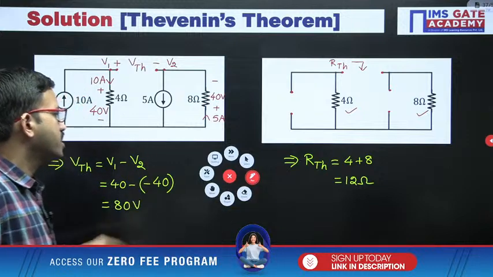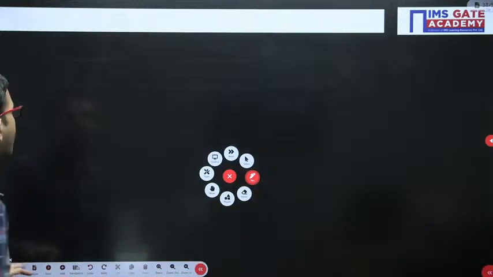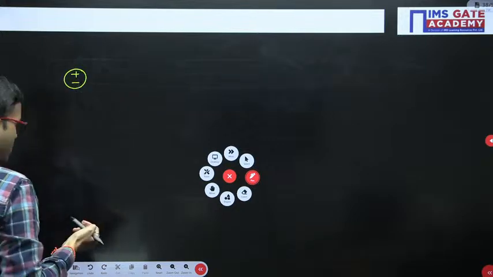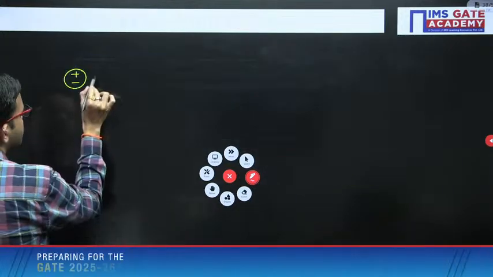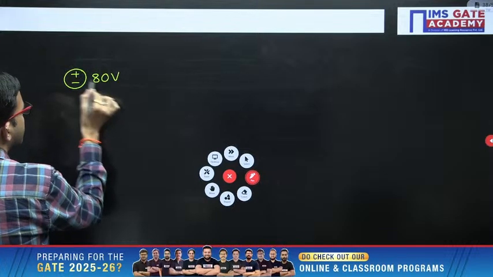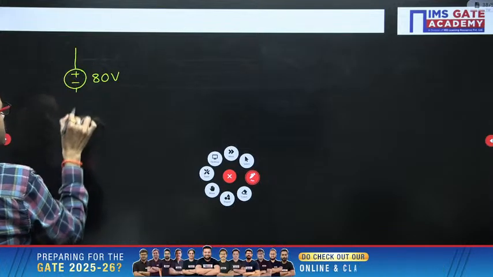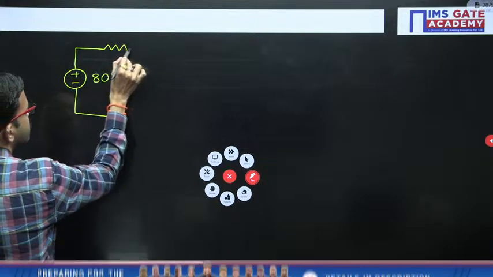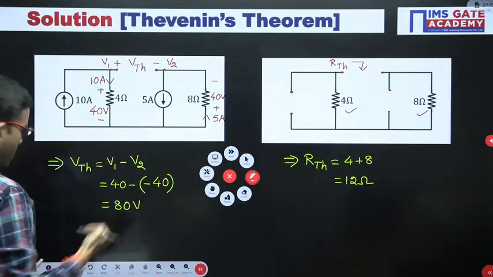Now you can draw the equivalent circuit: VTH in series with RTH. VTH value is 80 volt. We have to keep it in series with internal resistance RTH, which is 12 ohm.